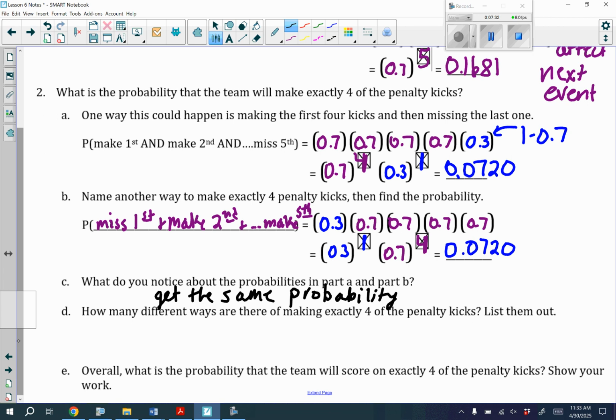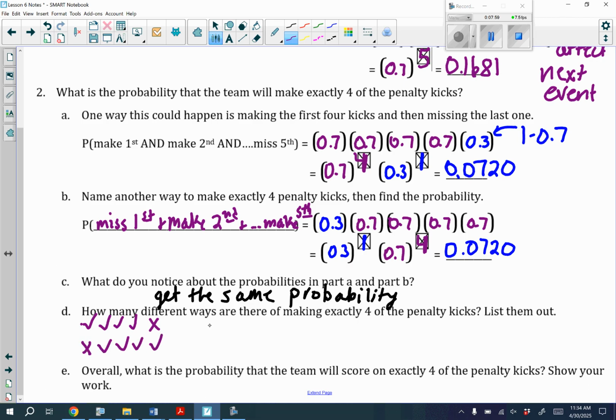Okay, so D says, how many different ways are there of making 4 of the penalty kicks? Let's list them. Now, I'm going to go ahead and list the ones that we already have. I'm going to use check marks to say, hey, we made it. X's, we missed. So the first one they talked about is we made the first 4. Whoops, that should be a check mark. We made the first 4, so 1, 2, 3, 4, but missed the last one. When I wrote my part B, I said we missed the first one, but made all the other ones.